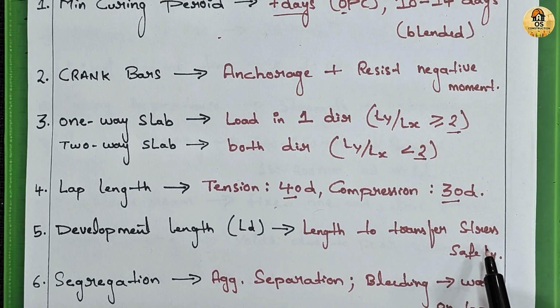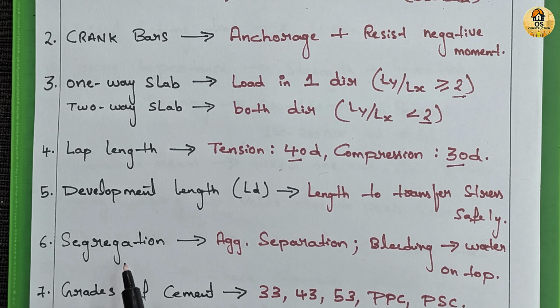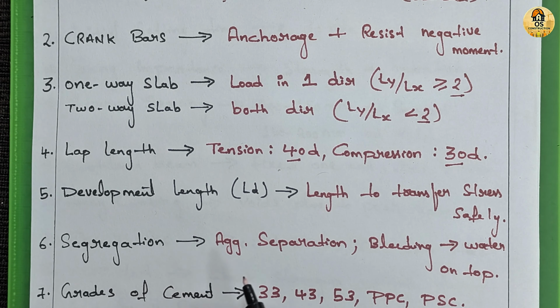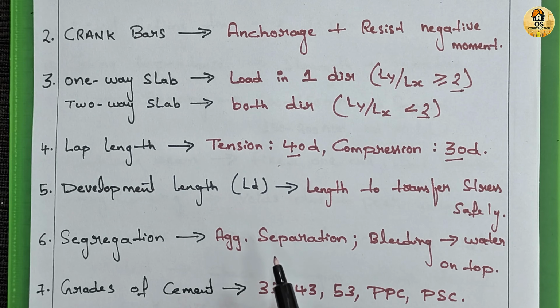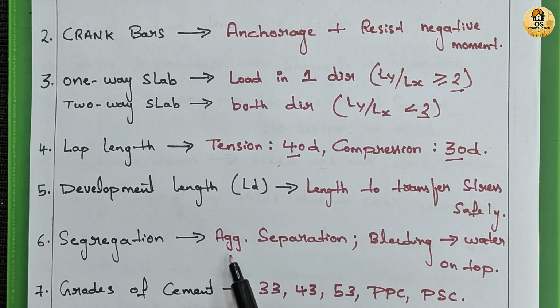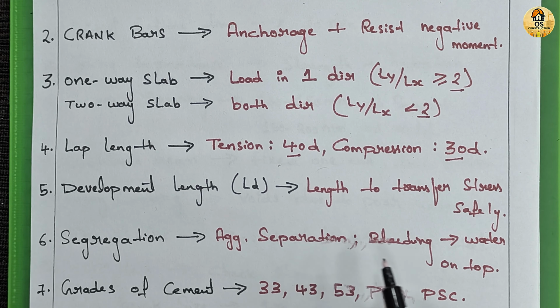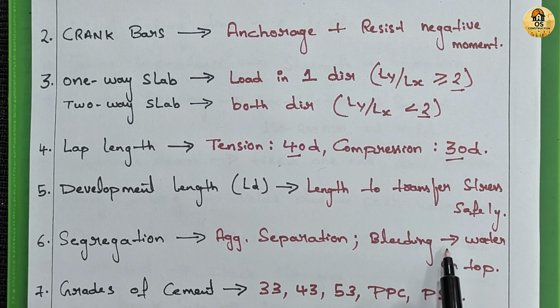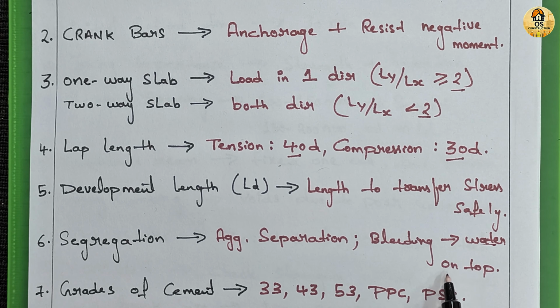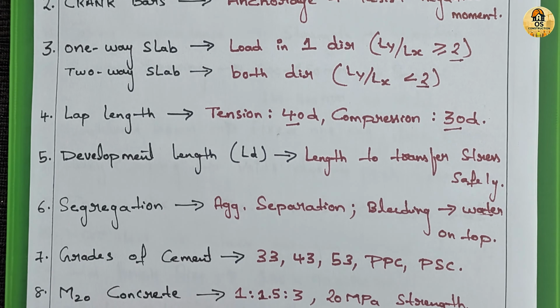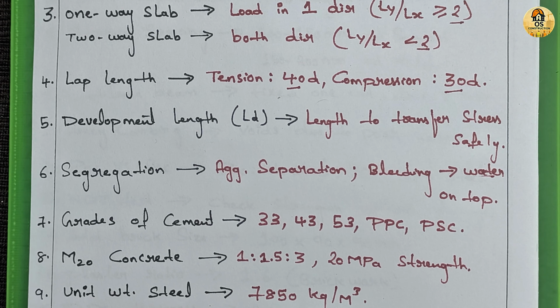Sixth is, what is segregation and bleeding in concrete? Segregation is the separation of coarse aggregates from cement paste. Bleeding is when excess water rises to the surface of fresh concrete. Both are defects and reduce concrete quality.